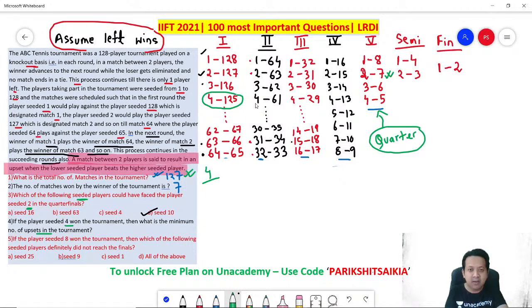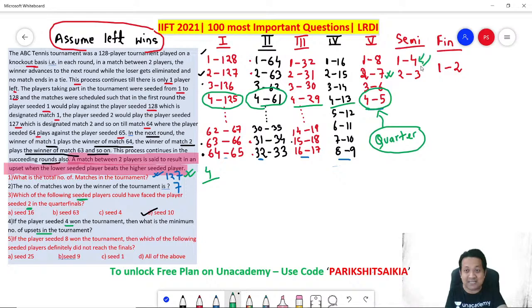4 versus 61, not an upset. Why? 4 is a higher ranked player. 4 versus 29, no problem. 4 can win, no upset, higher ranked player. 4 versus 13, not a problem. 4 versus 5, not a problem. 4 can win, higher ranked player. Where will the problem come? Here, out here. Can you see?